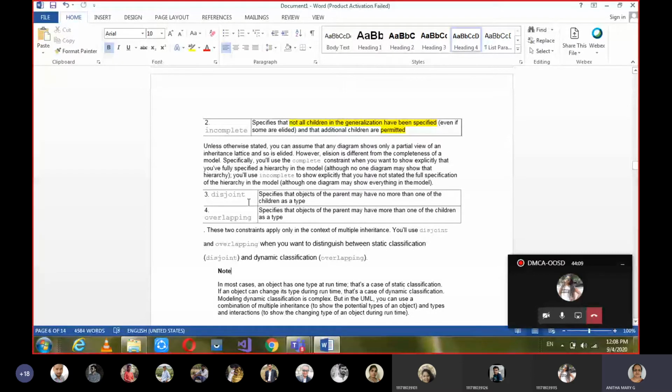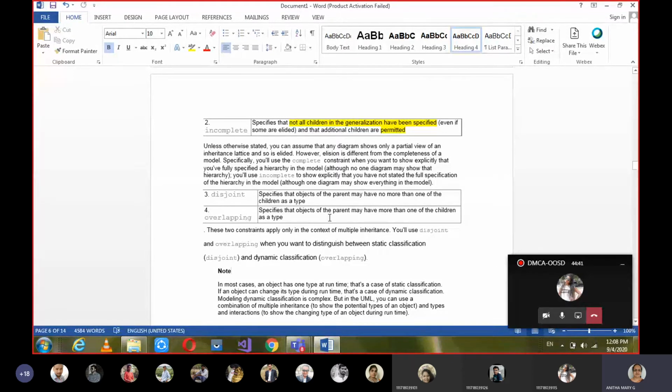Okay, disjoint. By seeing the name itself, disjoint means there is no commonality. When there is no commonality, the parent may not have more than one of the children as a type. And then the next constraint is overlapping. What is the general meaning of overlapping? There is something in common.